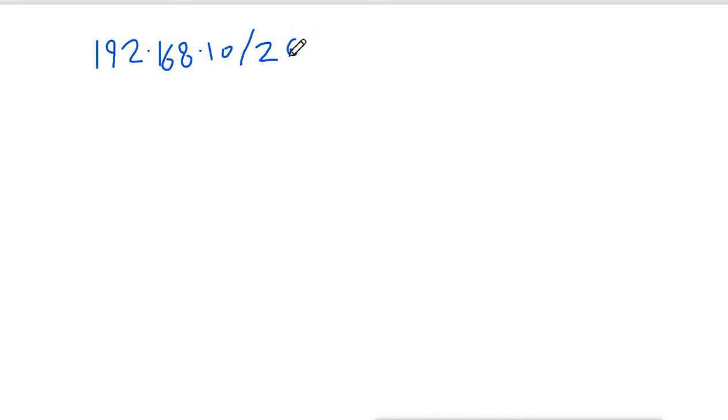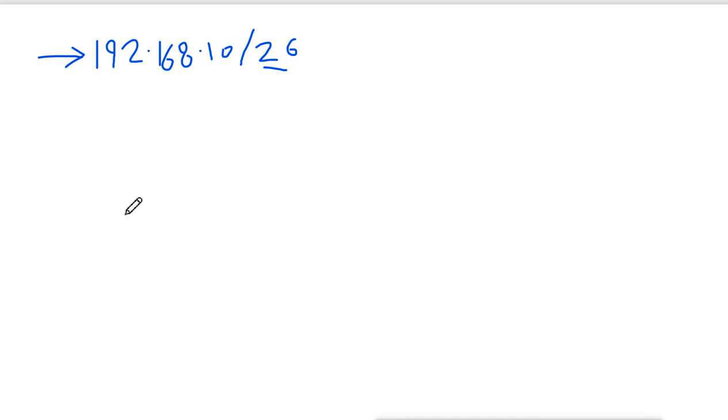Someone will give you this: this is the network and this is /26. Now do the subnetting. You have to decide how many networks we have, how many hosts in each network, what the blocks are and what the block addresses are. So you have to find out all the other things. This is like a question you will see, and you have to find the answer.